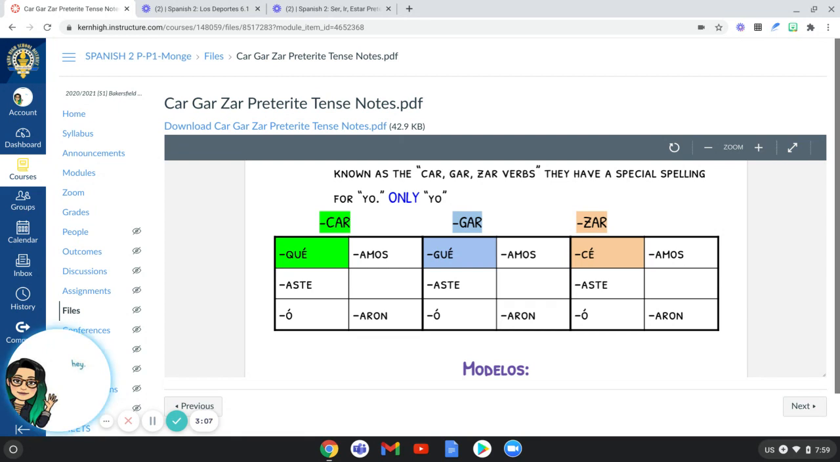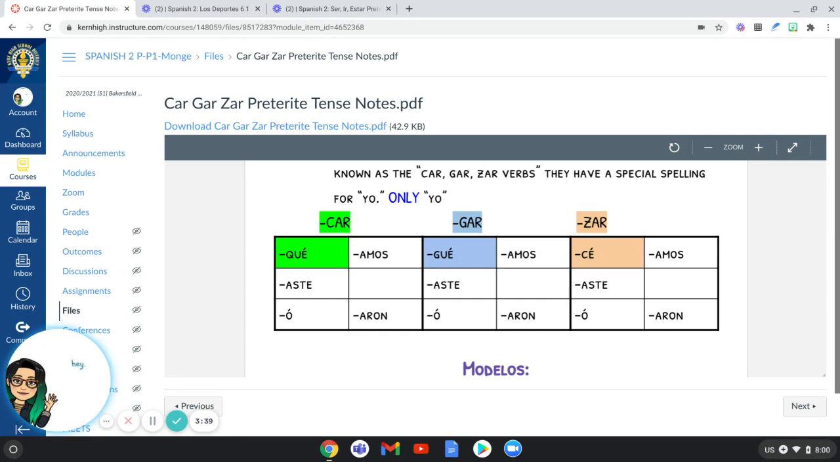So if it's a word that has car, for example, practicar, to practice something, when I talk about myself and how I practiced Spanish over the weekend, I change my C to the letters QU. I'm not saying I change it to QUE because we already have to change the E because it's a preterite tense and it's an AR verb, so we have to have an E with an accent. That's already what we did with regular preterite tense verbs, which now feels like forever ago.